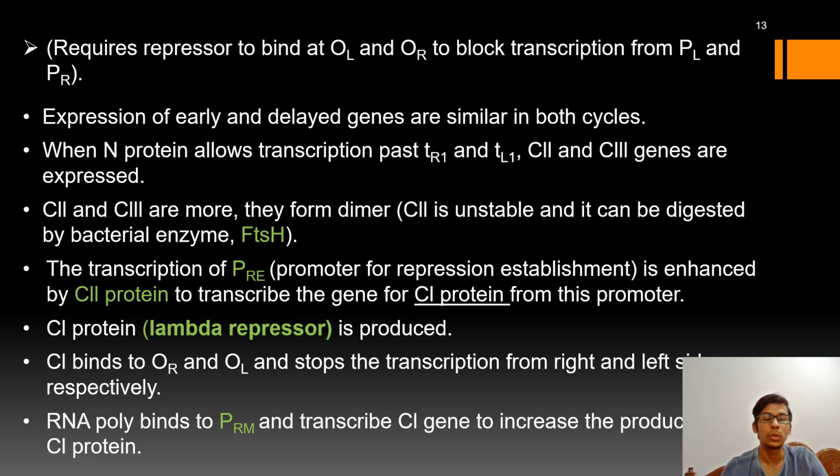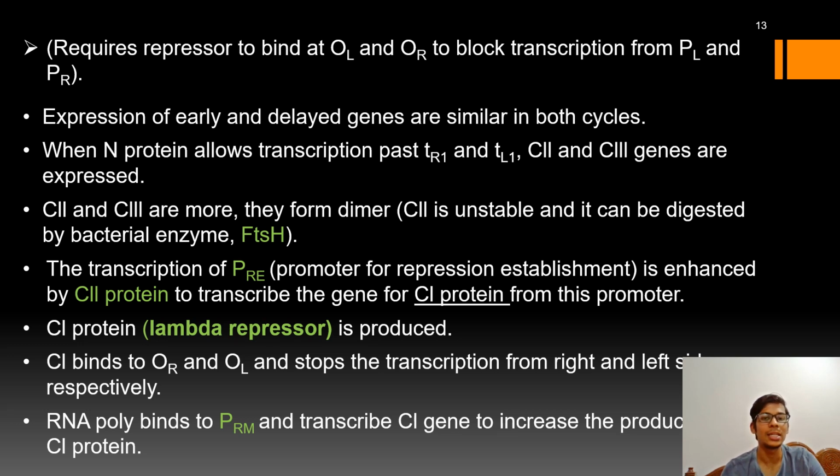So for phage lambda to enter into the lysogenic cycle, the transcription from PL and PR should be stopped. That means operators OL and OR should be blocked. So whenever the lambda genome enters into the host cytoplasm, the transcription of the lambda genome starts.